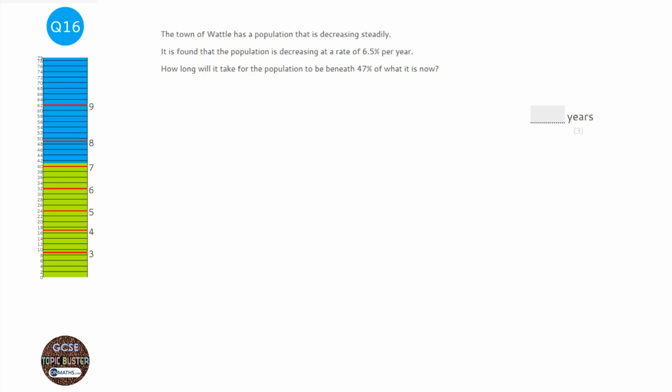Now whenever you're not given a quantity, one method of being able to do it is by putting in your own quantity, and the easiest quantity to put in is the number 100. So I'm going to pretend that the population of the town at the start is 100. Now this question, as I said, is all about multipliers, so we need to figure out what a decrease of 6.5% as a multiplier is.